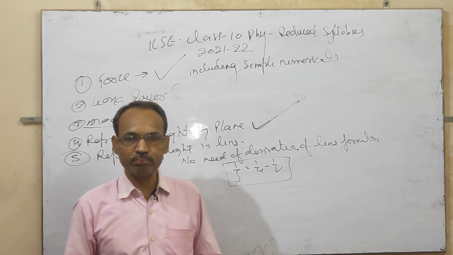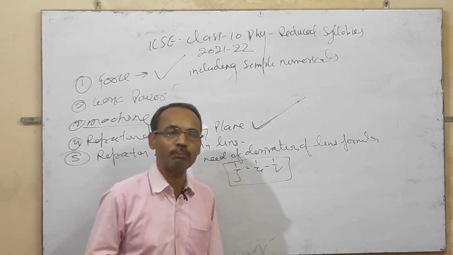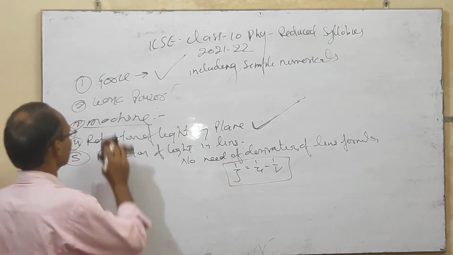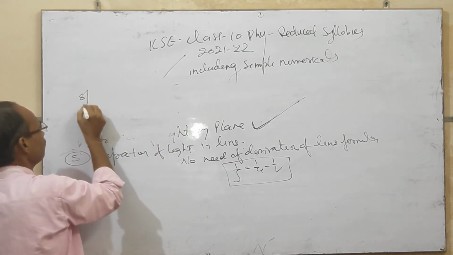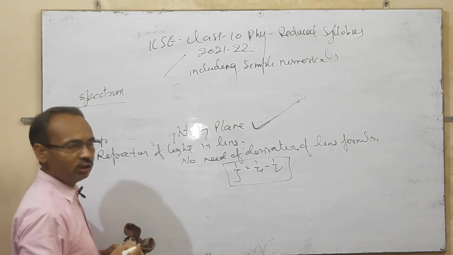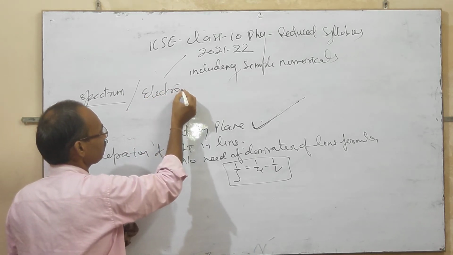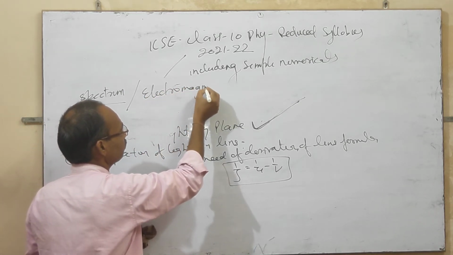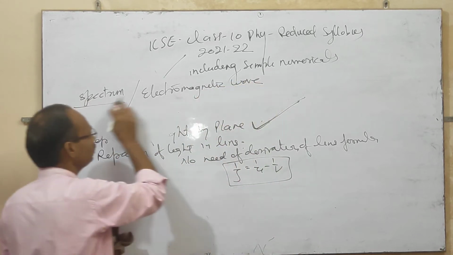And the next chapter is spectrum or electromagnetic wave in some publications. Spectrum is written in Concise and Selina, and electromagnetic wave in Goel Brothers. It is the same chapter and the name has been changed.